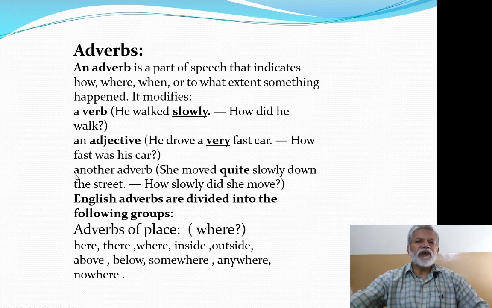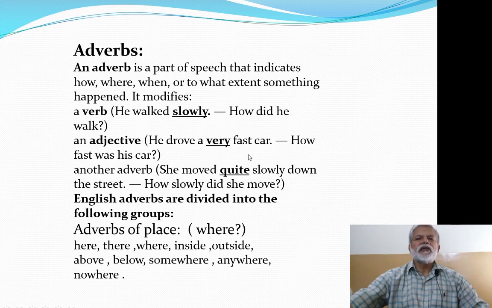Then adverbs also modify another adverb. She moved quite slowly down the street. If you take out quite from here, the sentence will become she moved slowly. Slowly is an adverb that shows us how she was moving.